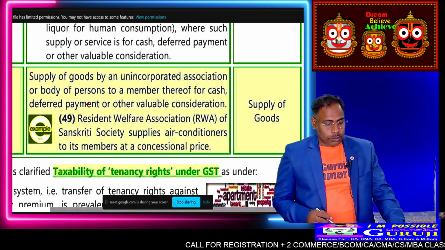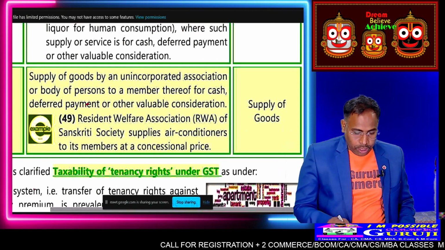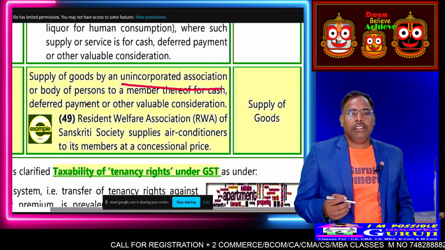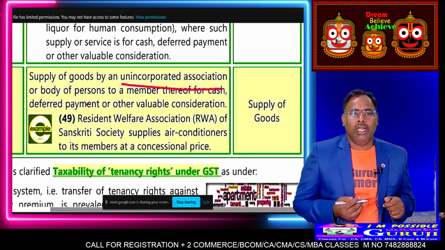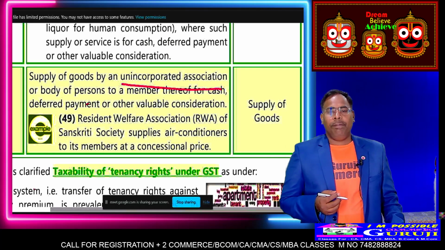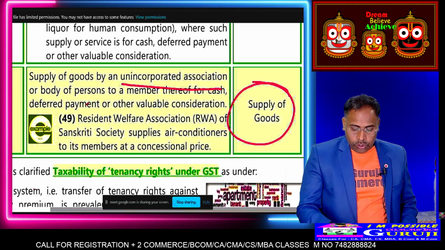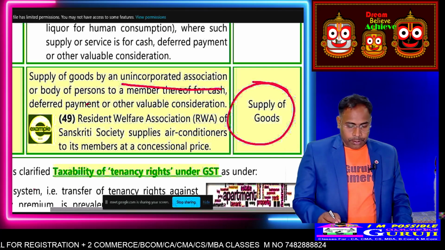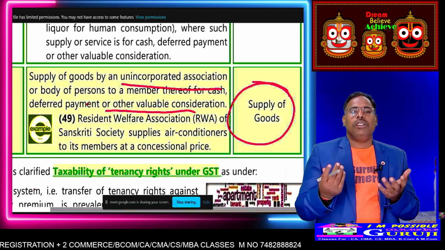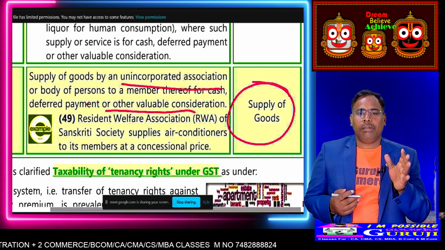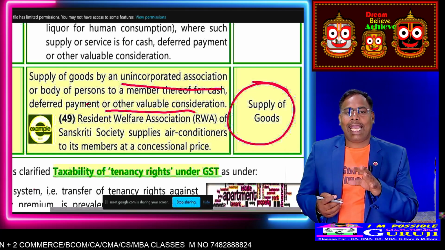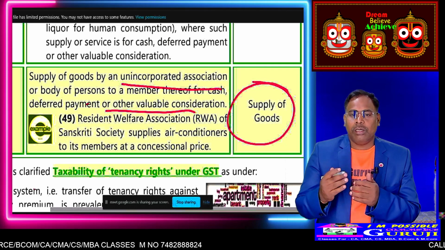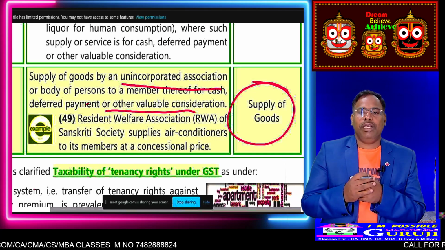Then supply of goods by an unincorporated association. Suppose a company or body is not incorporated, means registration has not been done. Deferred payment or valuable consideration, it is called supply of goods. Means before incorporation of the association, the person or the members are paying by cash, deferred payment or value of consideration. Means before registration, someone is paying something. So that is called supply of goods.